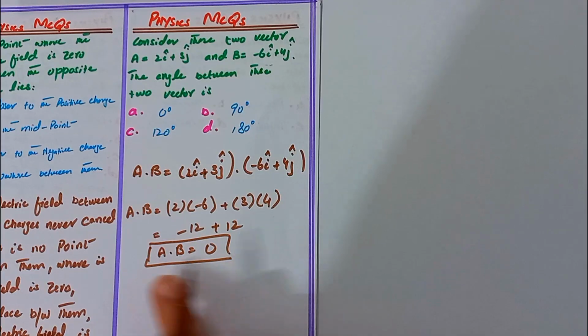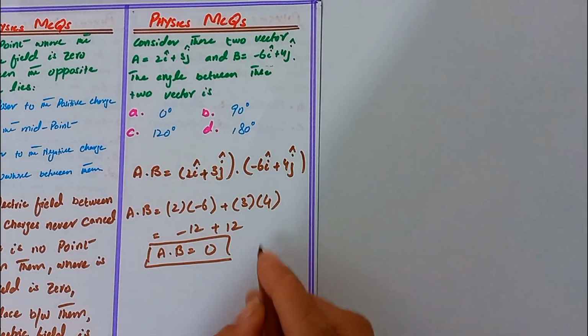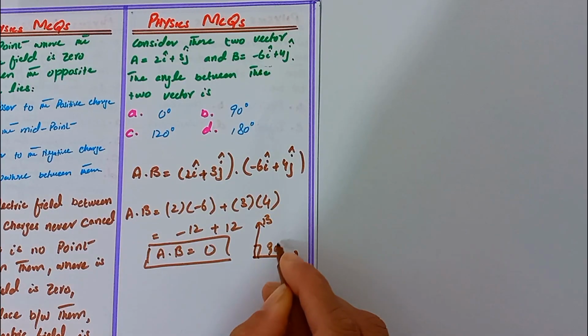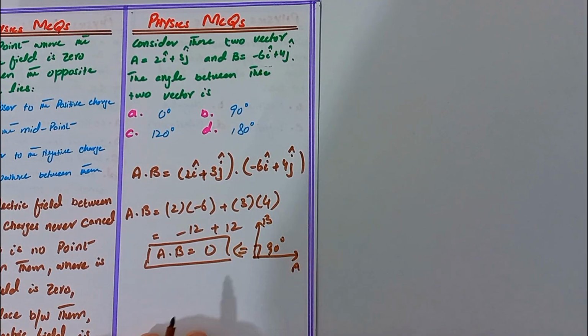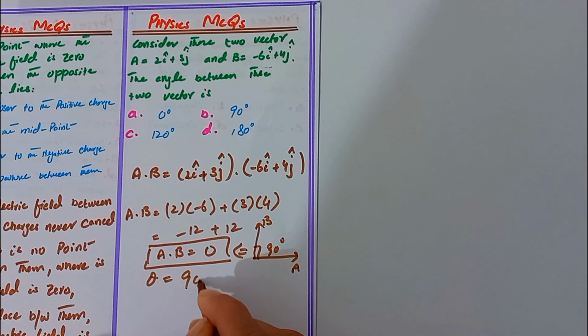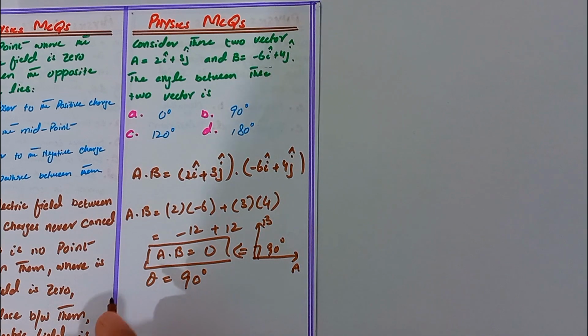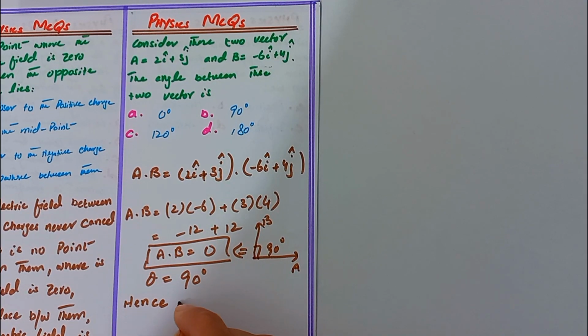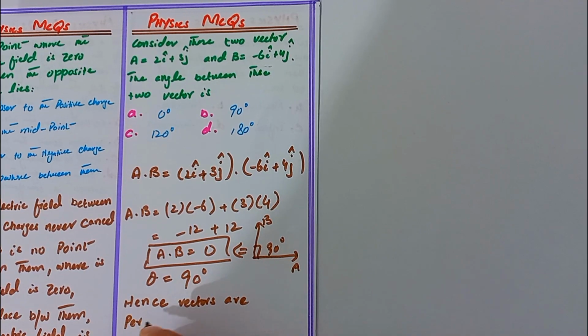We know that whenever the dot product is 0, both the vectors are perpendicular to each other. They make an angle of 90 degrees, then A·B is equal to 0. So here we find that the angle between them is 90 degrees. Hence the vectors are perpendicular.